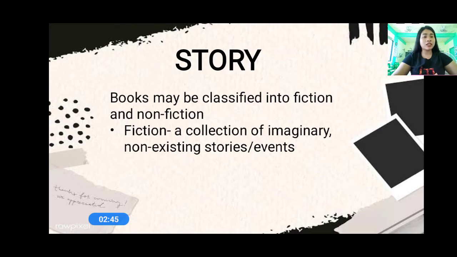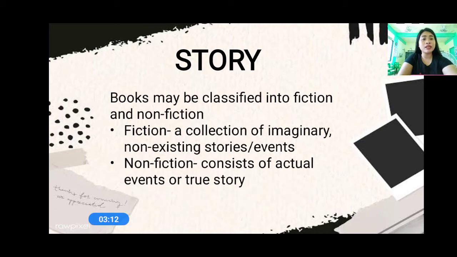Meaning, these stories talk about people with power, animals with power. So the stories that are in our imagination only. This does not exist in the real world. Do you understand me? That is fiction.